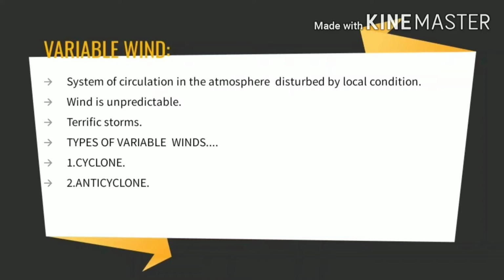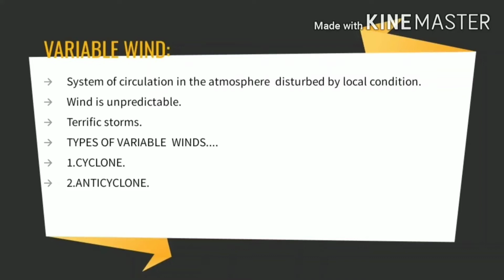And this wind is unpredictable, meaning it cannot be predicted. It can blow from anywhere depending on the general circulation of the air, as well as the local variation, the local weather condition that occurs.